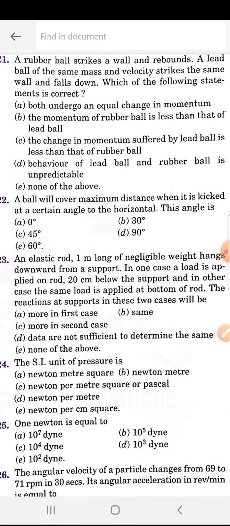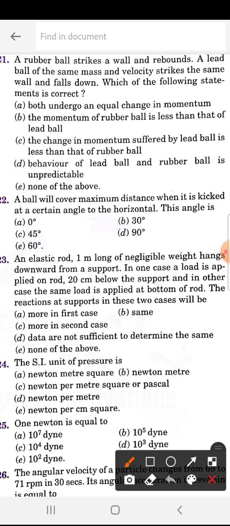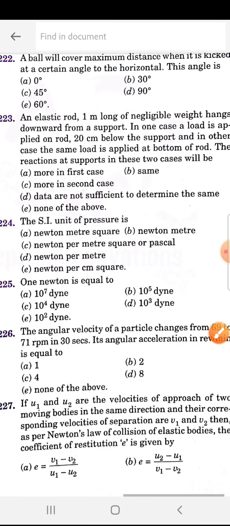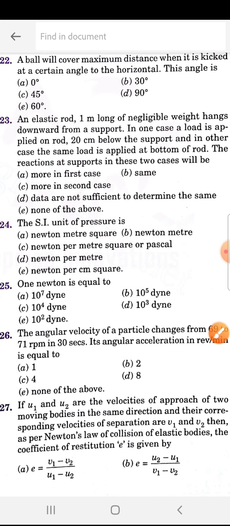222, a ball will cover maximum distance when it is kicked at a certain angle to the horizontal. This angle of projection is 45 degrees. An elastic rod 1 meter long of negligible weight hangs downward from a support. In one case, a load is applied on the rod 20 centimeter below the support, and in the other case, the same load is applied at the bottom of the rod.